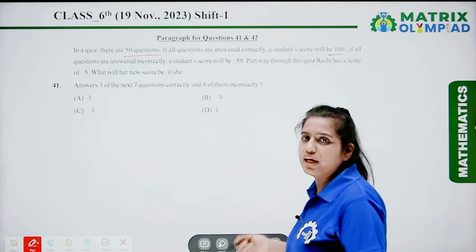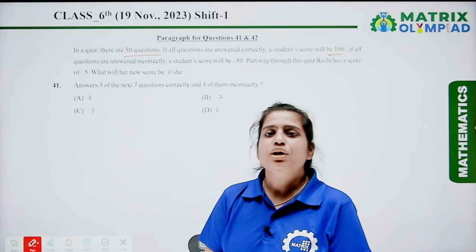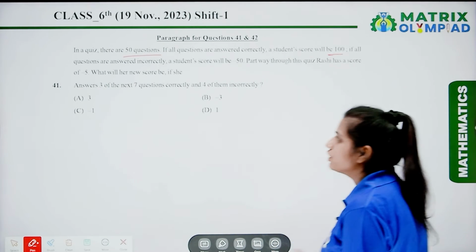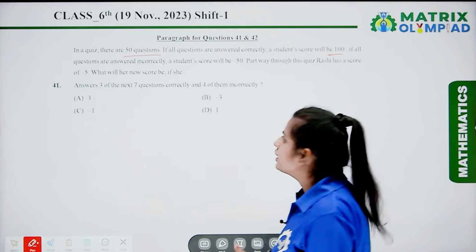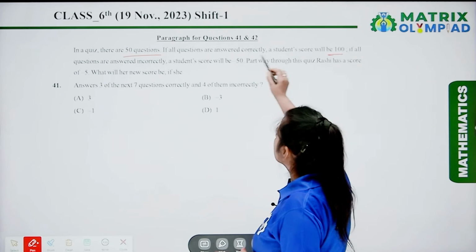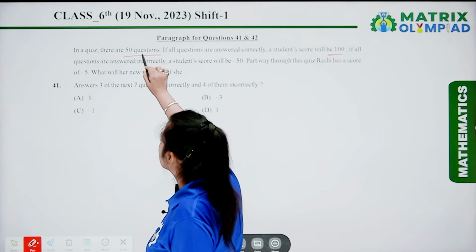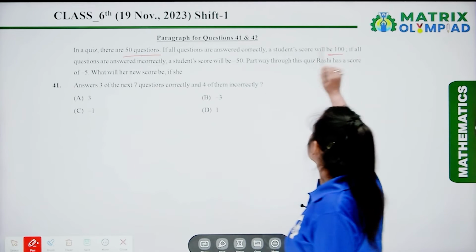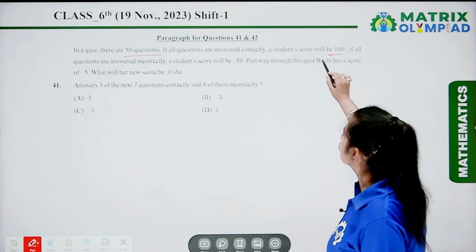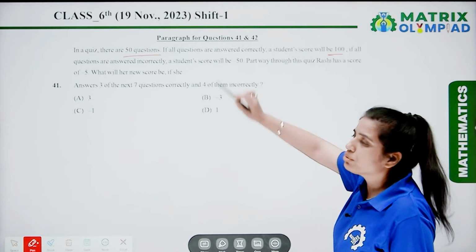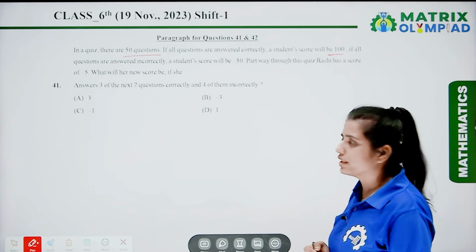So first of all, we have to find out how many marks we get when the answer is correct and how many marks we get if the answer is incorrect. So here from the above part, we can find out the total number of questions is 50 and the student will score 100 marks if the student attempts all the questions correctly.